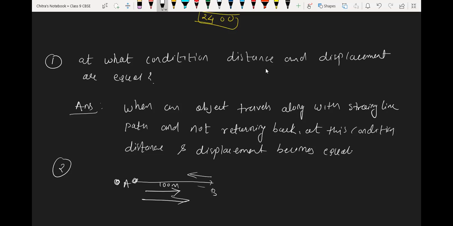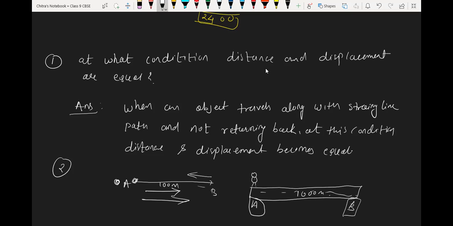Sir, then when is the displacement 0, sir? That I have explained here. Suppose, what is your name, Sai Charan? Yes, sir. See, this is point A and point B, and it is 1 kilometer, means 1,000 meters, from A to B. Sai Charan runs the same distance every day. A is Sai Charan's home, and B is the stadium.